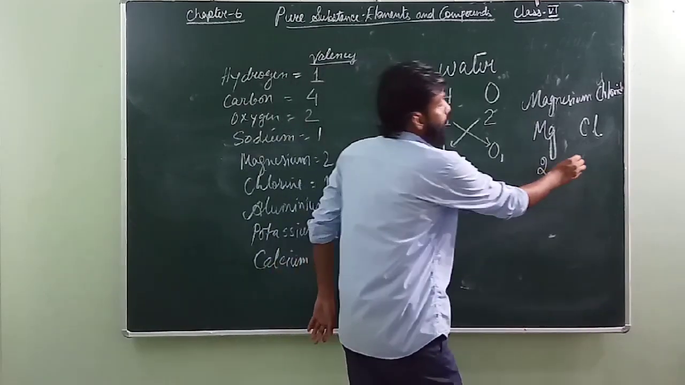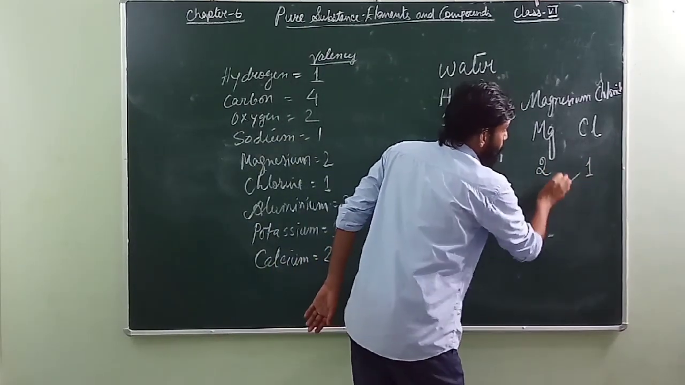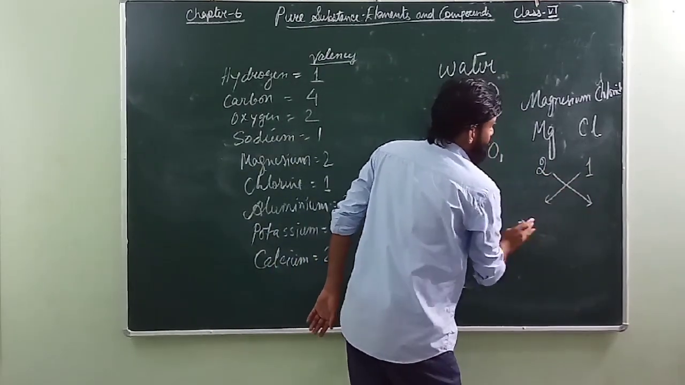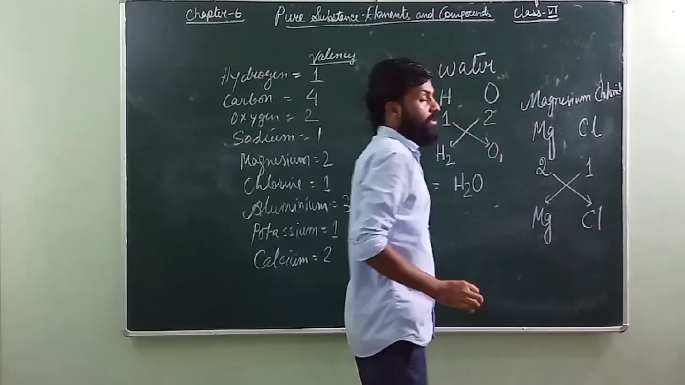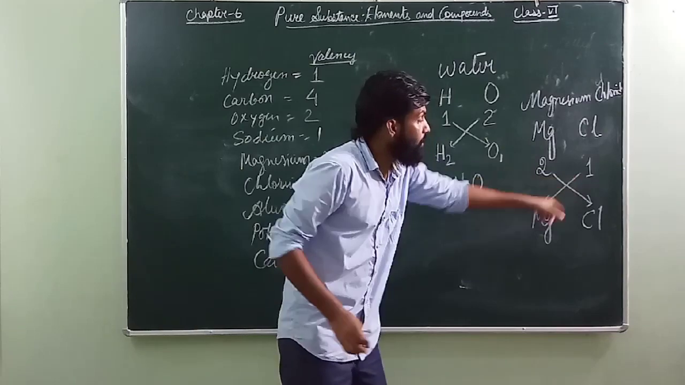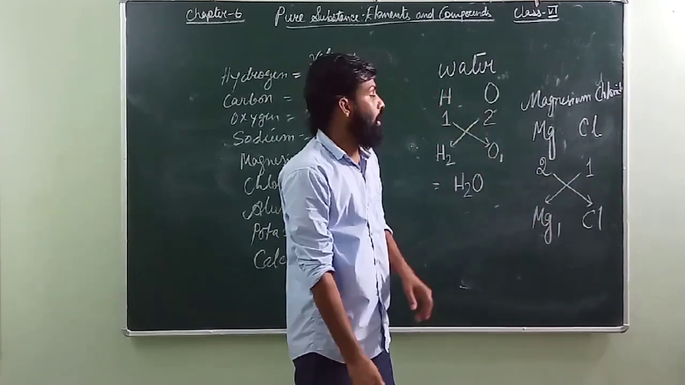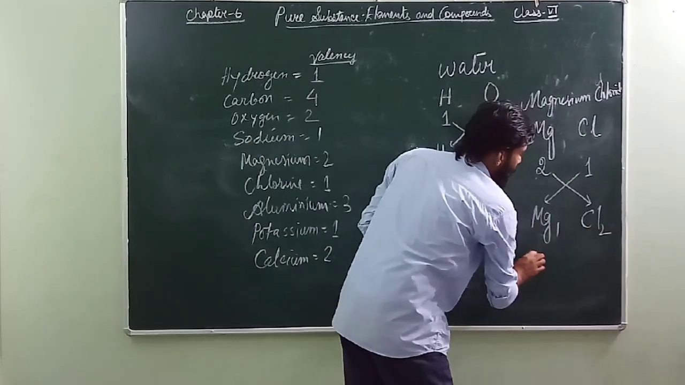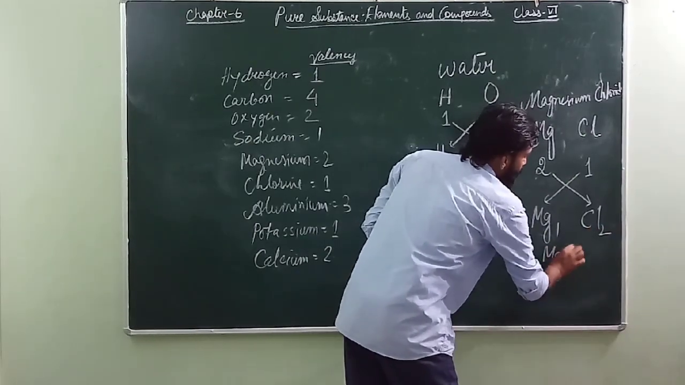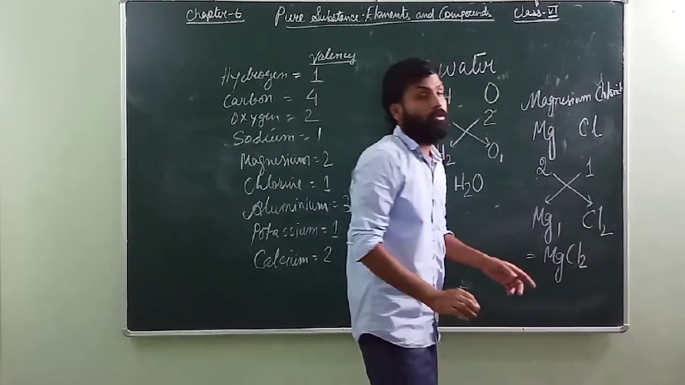Then again, like before, what do we have to do? We have to exchange it. That is Mg, and right here Cl. How much is Mg going to get? 1. And how much is Cl going to get? It's going to get 2. If you combine it, you are going to get MgCl2. In this particular way, all the compounds are made.